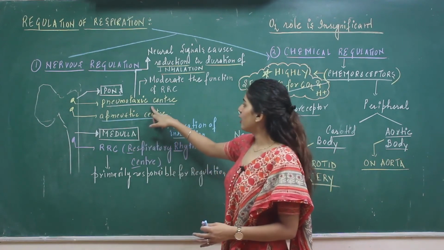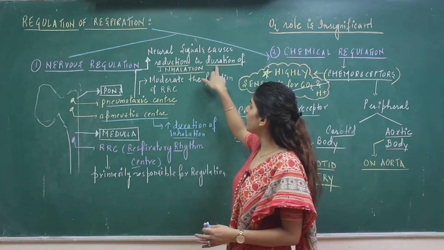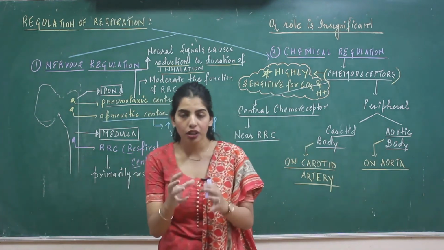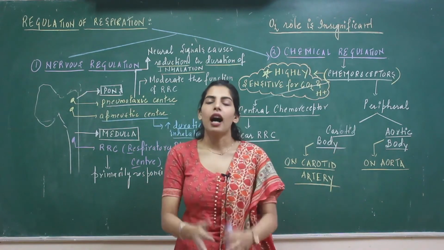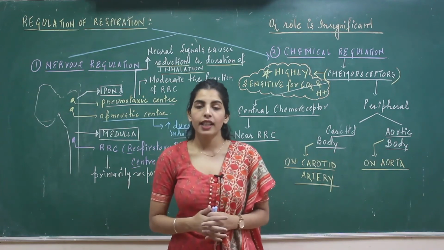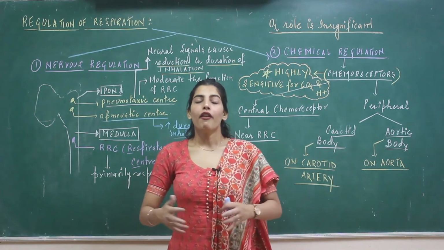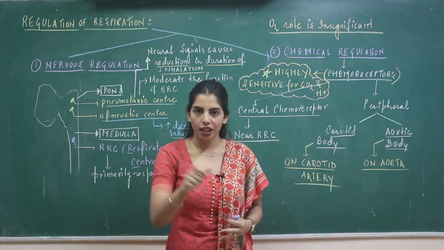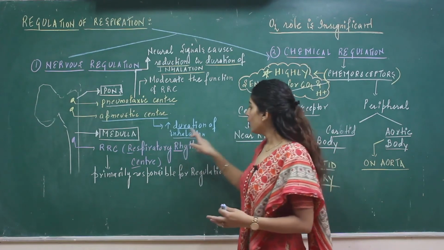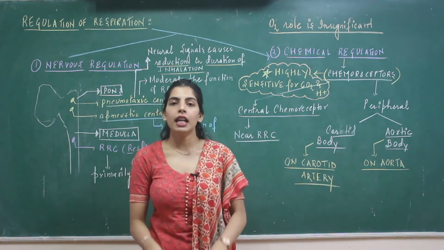Whenever the pneumotaxic center gives a neural signal, it causes reduction in the duration of inhalation. So whenever the pneumotaxic center gives information to the RRC, reduction in the duration of inhalation is seen. And whenever there is a reduction in the duration of inhalation, what kind of breathing will you show? You are going to see fast breathing because duration is reduced. Whenever the apneustic center is giving signal to the RRC, duration of inhalation is increased, which means you're going to show deep breathing.